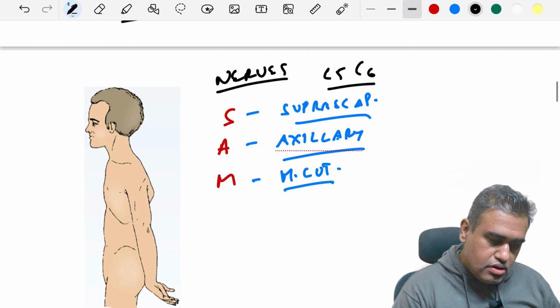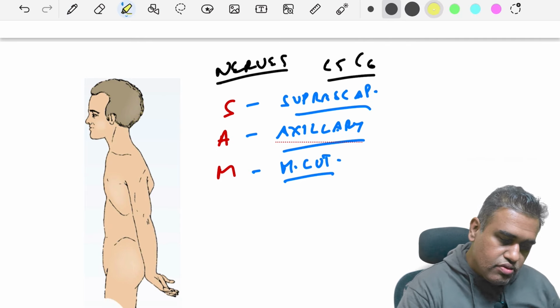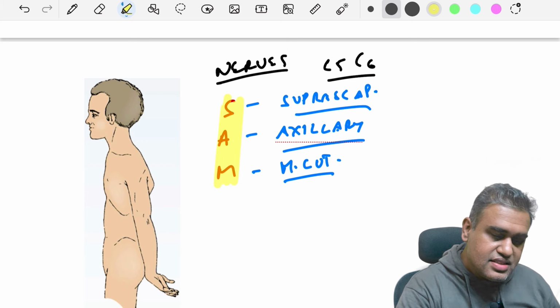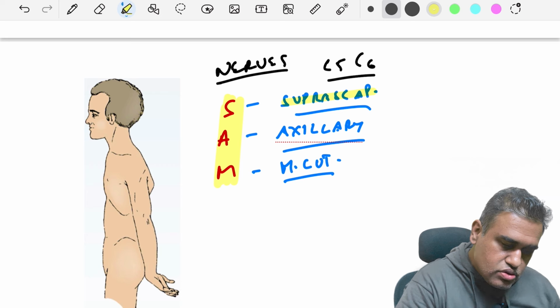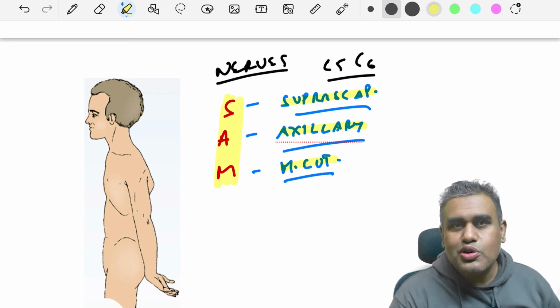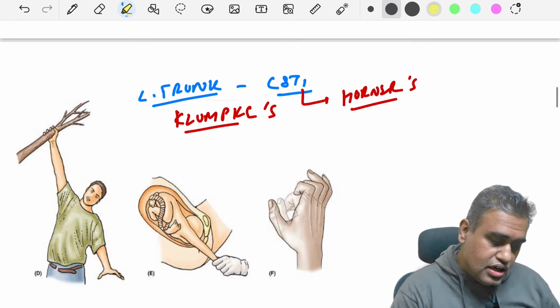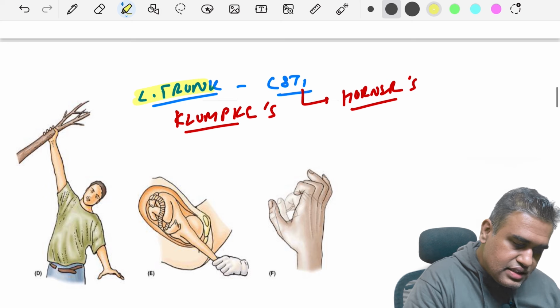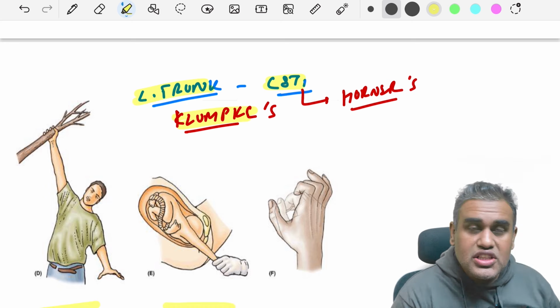Now, if you look at the Erb-Duchenne palsy, the important nerves which are involved can be remembered by the mnemonic SAM. S refers to the suprascapular nerve, A refers to the axillary nerve, and M refers to, not the median, it is the musculocutaneous nerve. So remember that. Now coming to the Klumpke palsy, where the lower trunk is involved, we have C8, T1. Over here you can see the mechanism of injury.